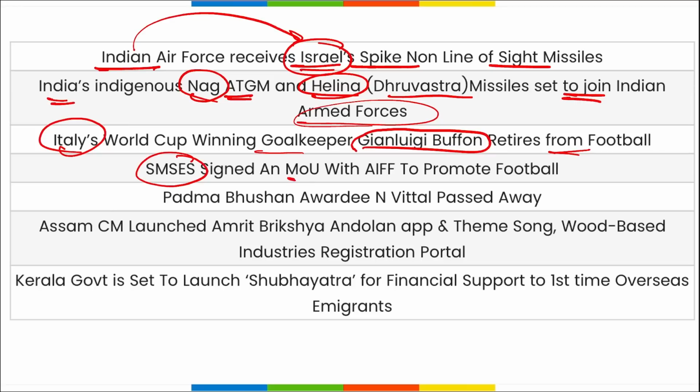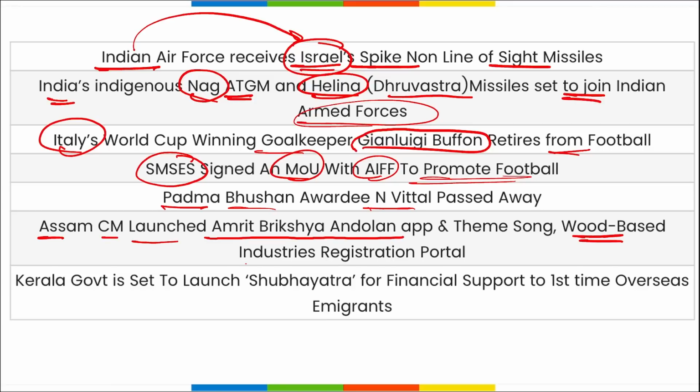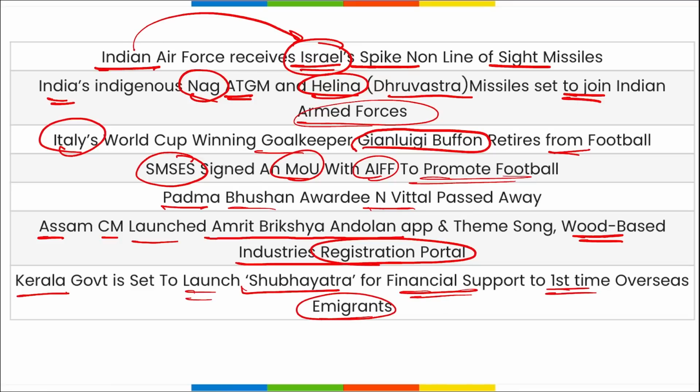SMSES has signed an MOU with All India Football Federation to promote football among the youth of India. Padma Bhushan awardee Anne Vittal has passed away. Assam's Chief Minister launched the Amrit Brikshya Andolan application and theme song, and a wood-based industries registration portal was also launched. Then Kerala government is set to launch Shubh Yatra for financial support to first-time overseas immigrants.